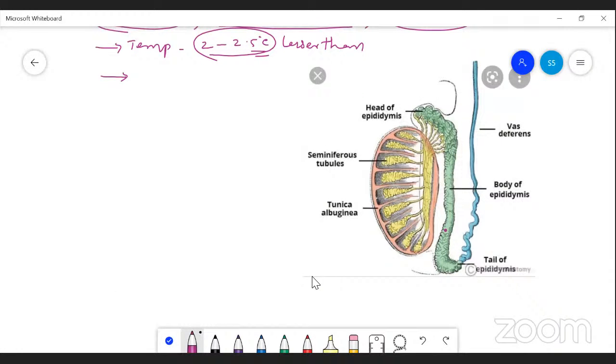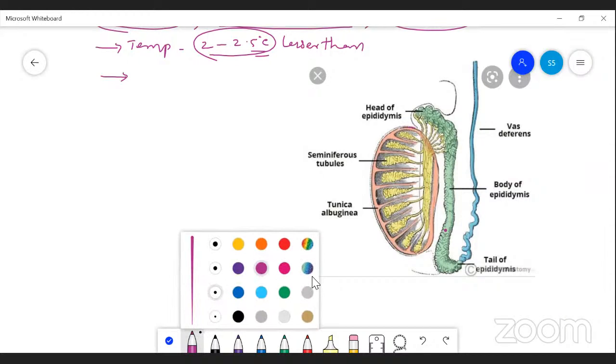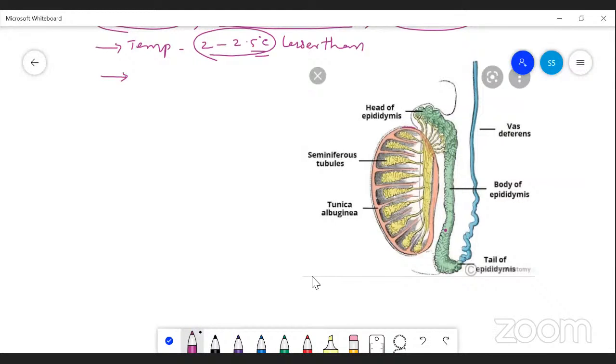Here the outer sac-like structure is the scrotum. Inside, nearly 200 to 250 lobules are present.